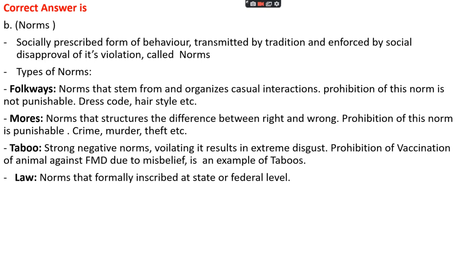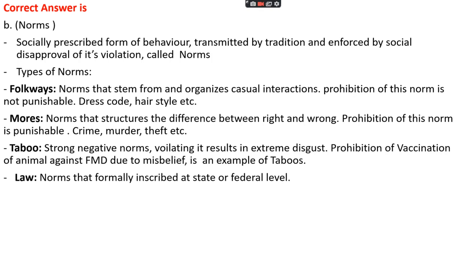Okay, norms are the socially prescribed form of behavior which is transmitted by traditions and also enforced by social disapproval of its violations. There are four types of norms. That is folkways, such type of norms which stem from and organize casual interactions. The violation of these norms is not punishable, for example dress code, hairstyle, etc.